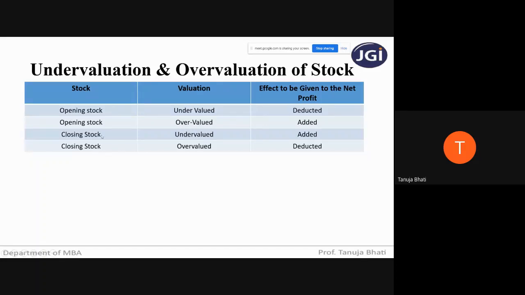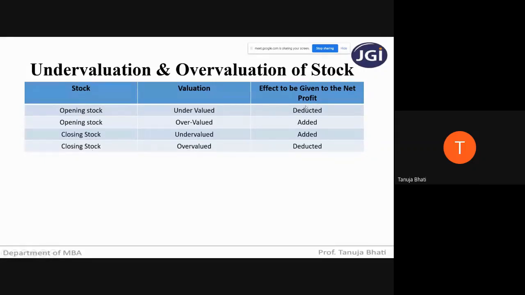Similarly, when my closing stock is undervalued, by the amount that it is undervalued, I'm going to add it to the net profit. Similarly, if my closing stock is overvalued, by the amount that it is overvalued, I will deduct it from the net profit. So have you all understood the logic of this?